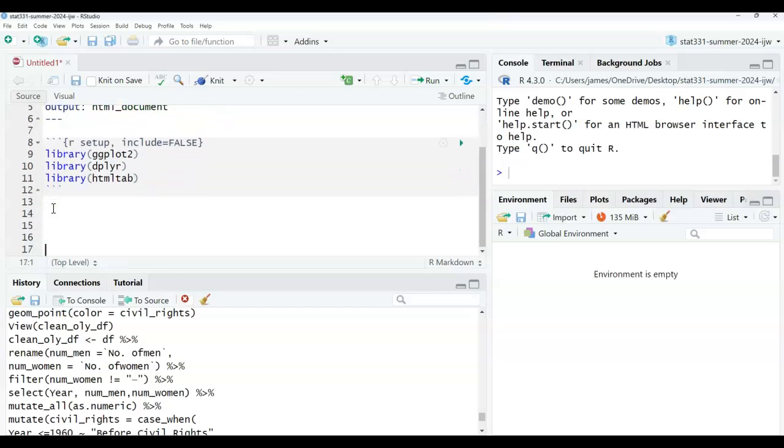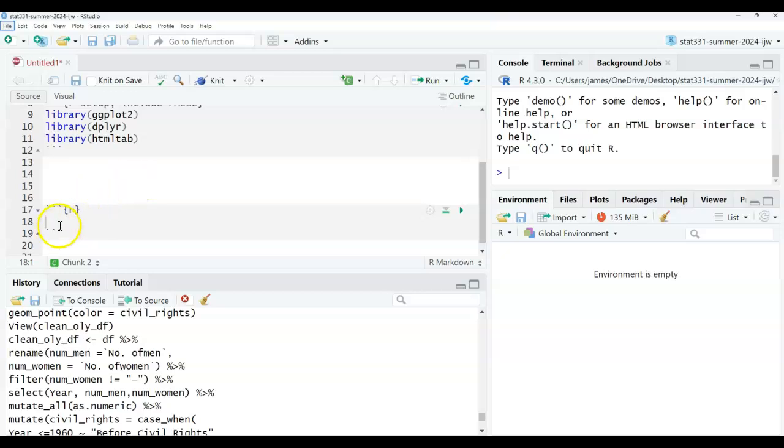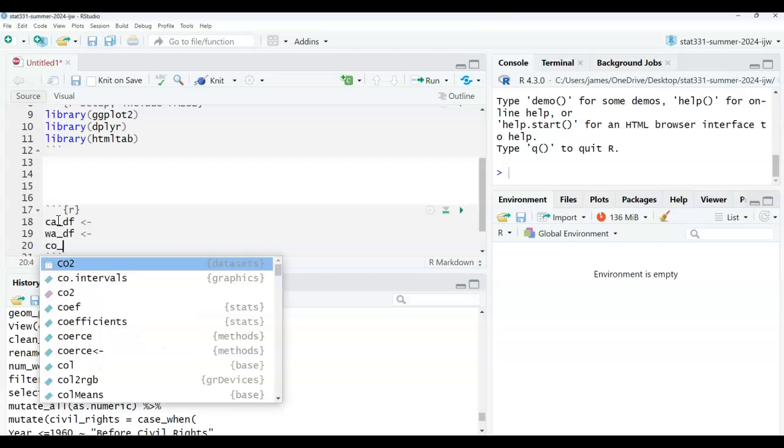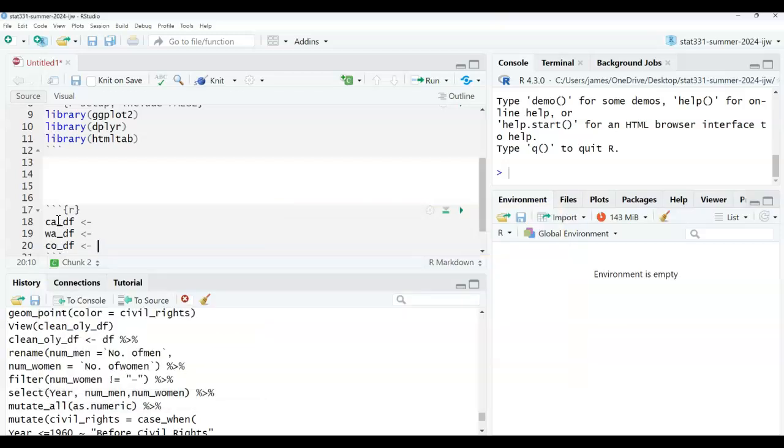Alright, now I'm creating a new R chunk, and I'm going to say CA underscore DF, then WA underscore DF, and I'm going to say Colorado, CO underscore DF, okay, assign.